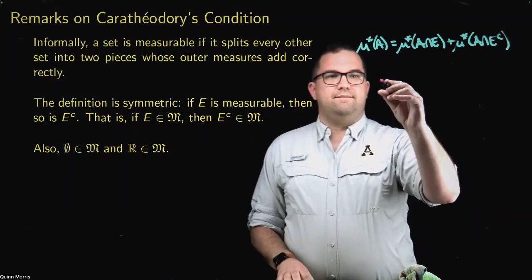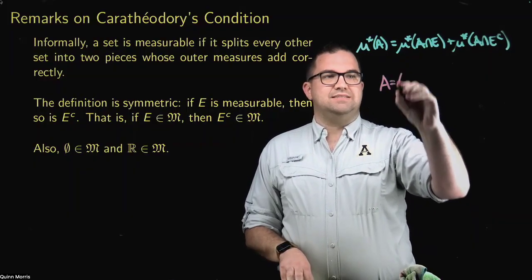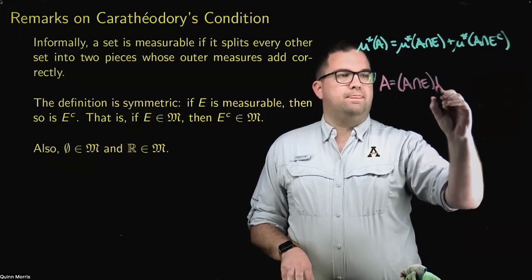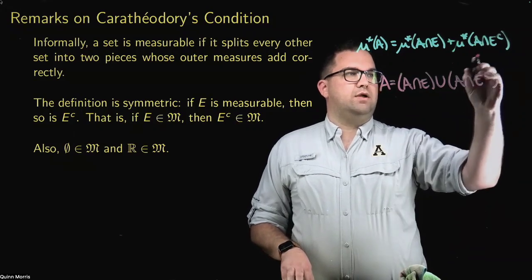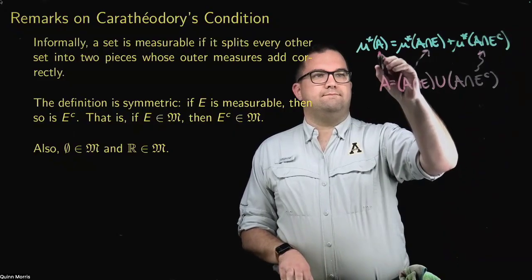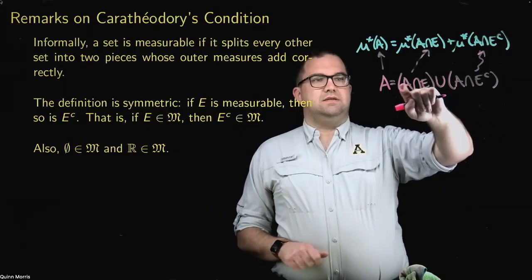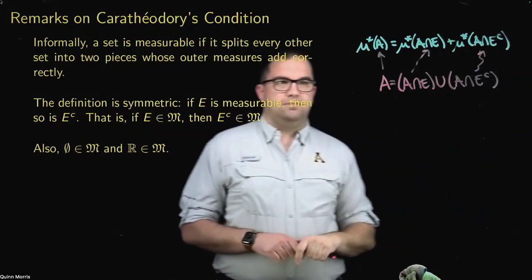So notice that my set A is equal to A intersect E union A intersect E complement. So you can see where I'm getting those pieces from.